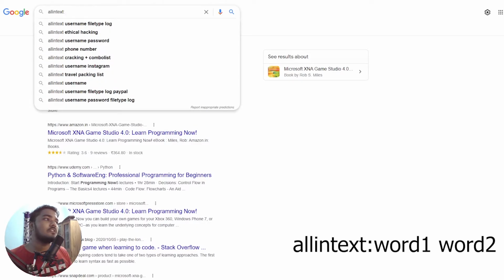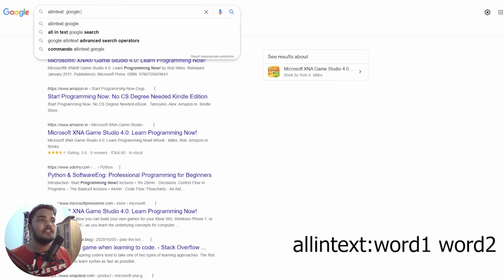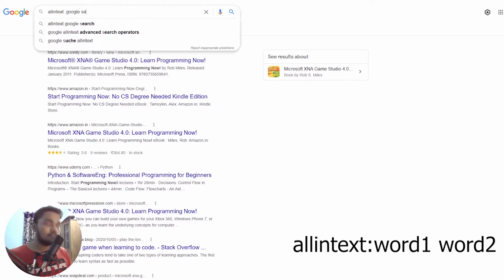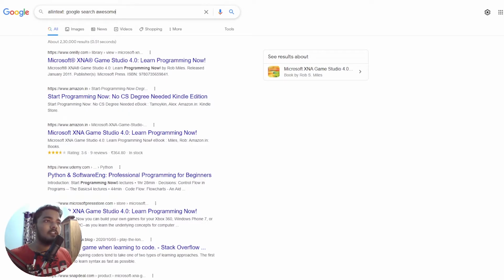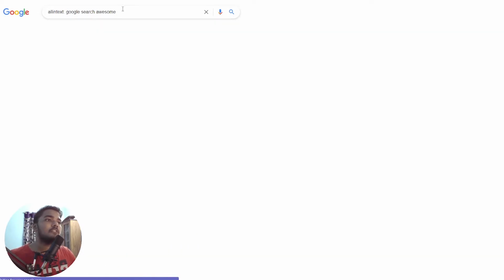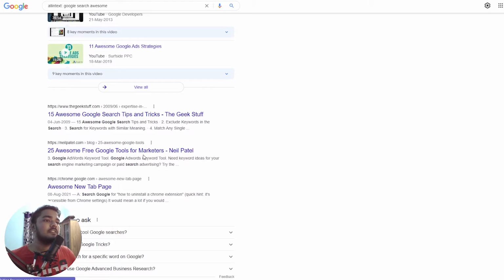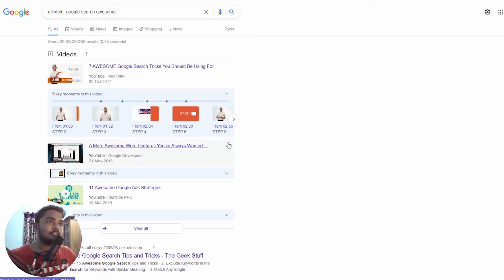If you just want all the words that you write now to be in the text, that is really good. So you can do Google, let's say search, and awesome. So now only the articles having these 3 words in their text or in the body will be shown to you. If I tap enter now, you will see awesome Google search and whatnot. These words, whatever, you can see them being highlighted here. Google search. Cool. So now let's go to the next one.